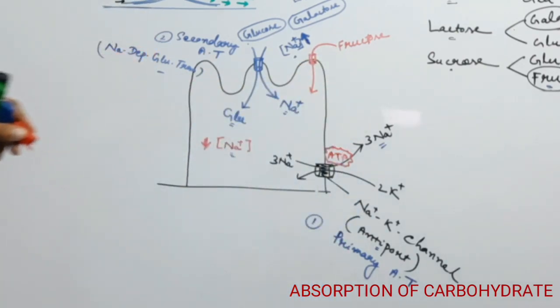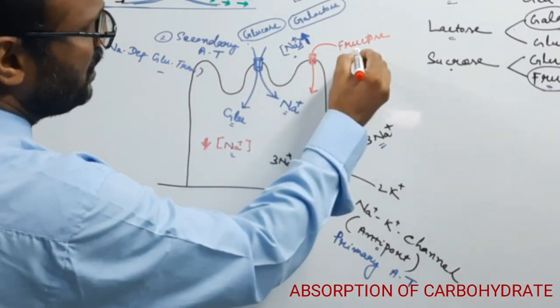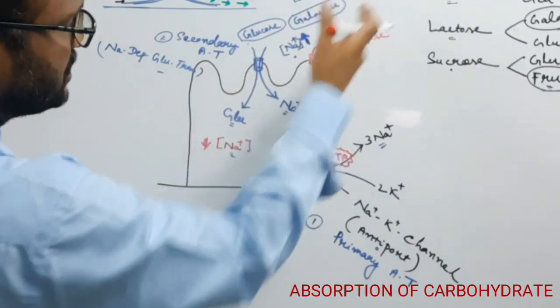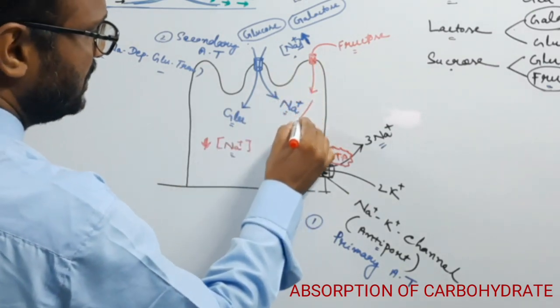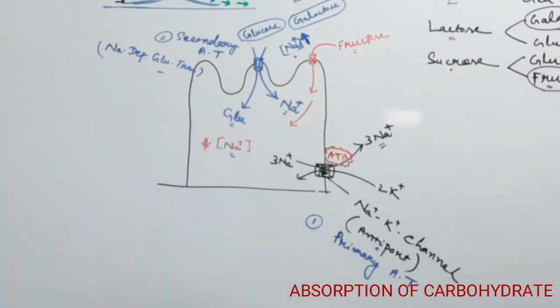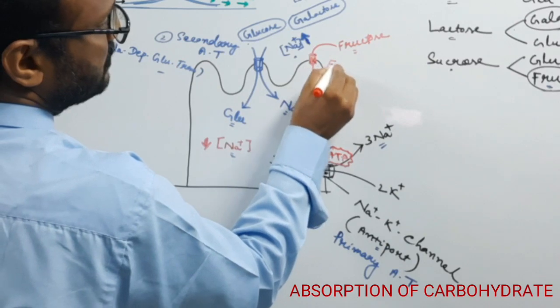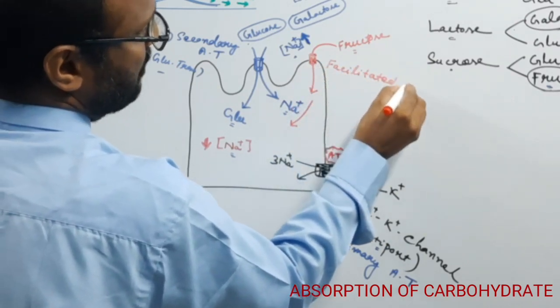This channel allows only fructose from out to in, from the higher concentration to the lower concentration. So fructose enters into the cell, inside the enterocyte, and this transport is known as facilitated diffusion.